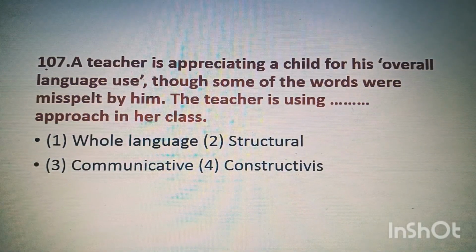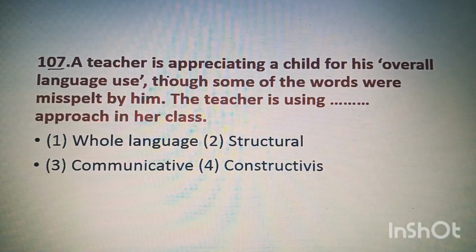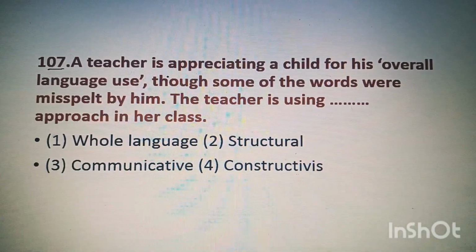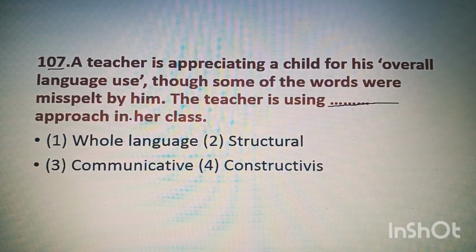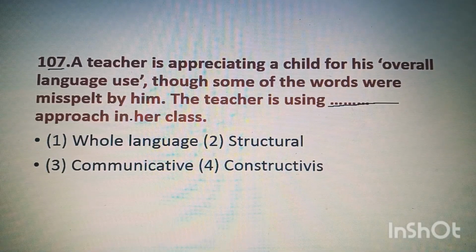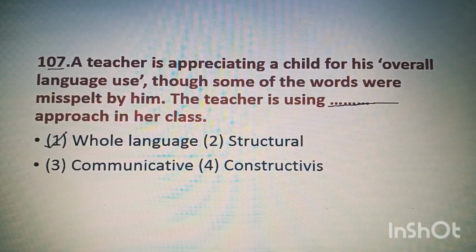Question 107. A teacher is appreciating a child for his overall language use, though some of the words were split by him. The teacher is using blank approach in her class. So here the right answer is whole language approach.